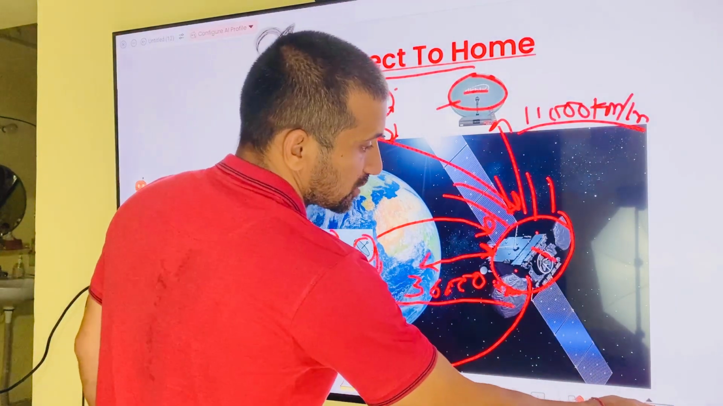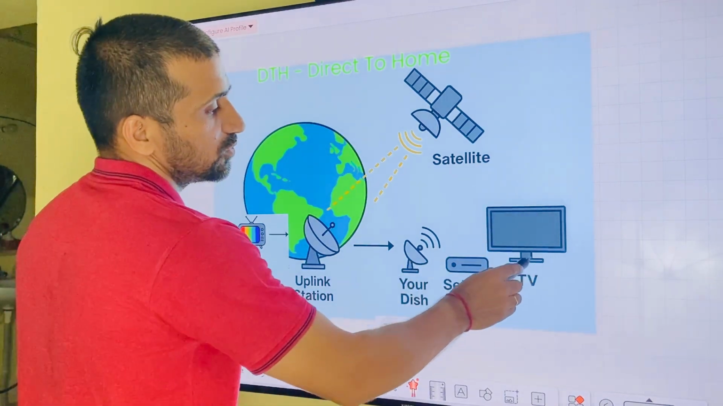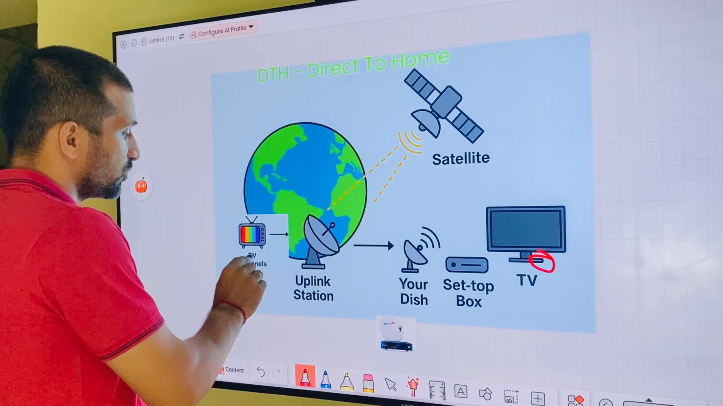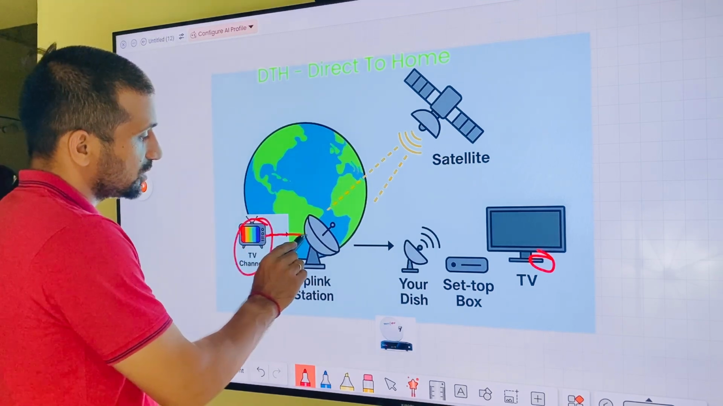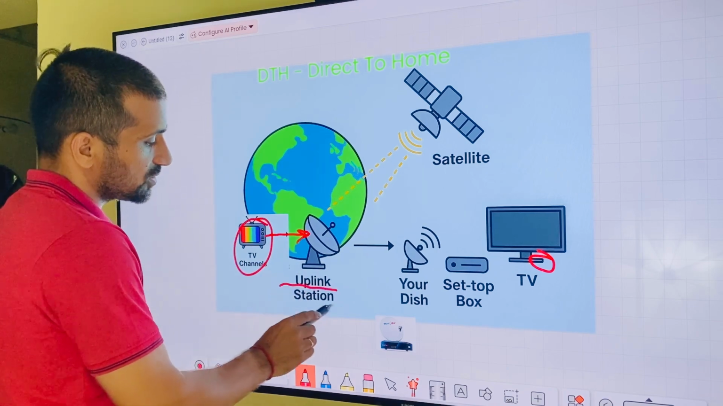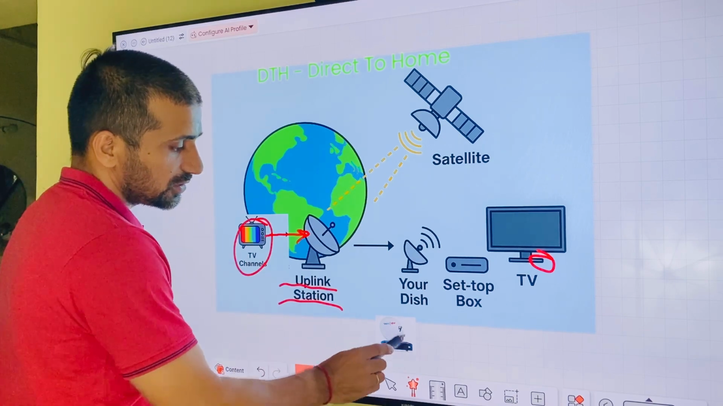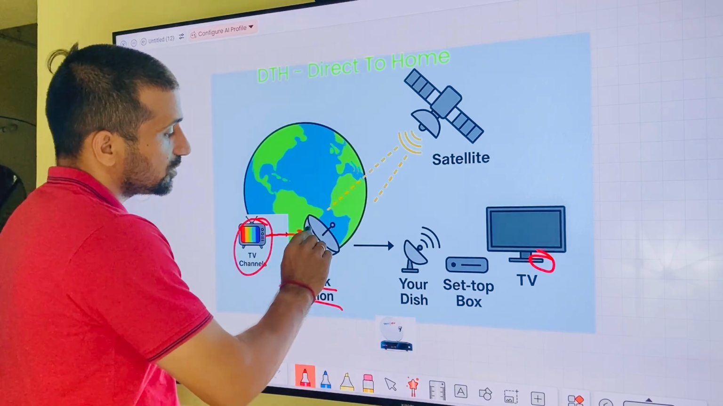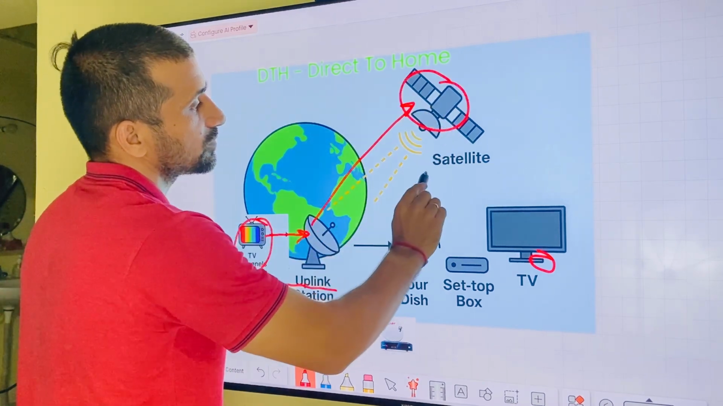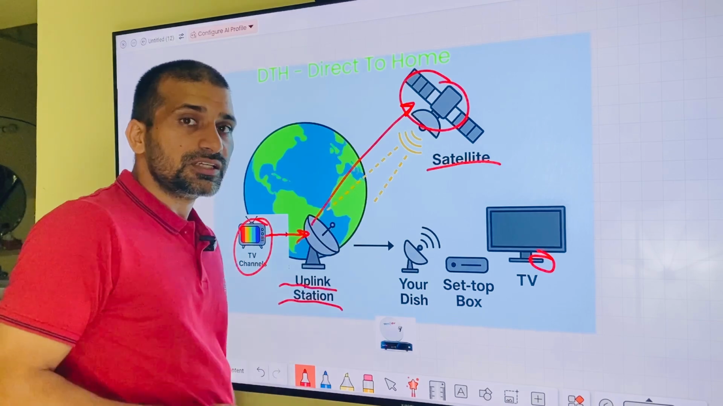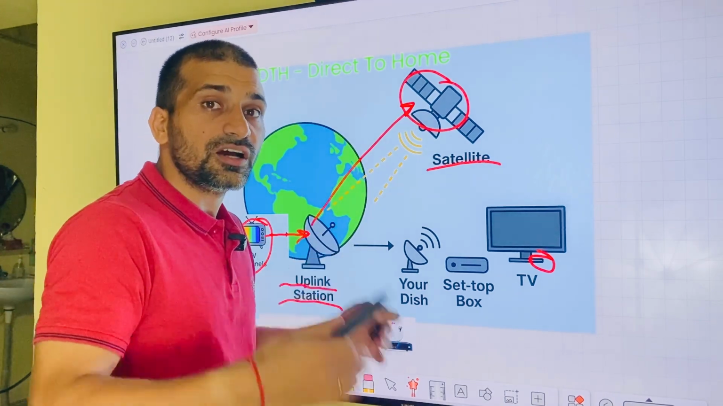So first we discuss how the channels run on the TV. First, TV channels like Tata, Airtel, Dish TV all send the signal to the uplink station. Uplink means it is also a dish, like our Tata Sky dish, that sends all the channels or data to this satellite, and this satellite sends all the data towards the earth.